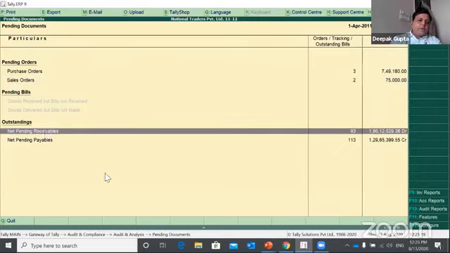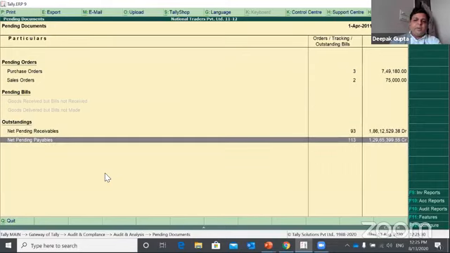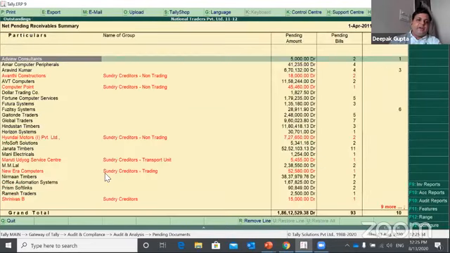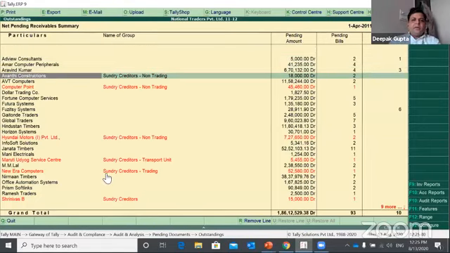Then it will also show me the entire outstanding. So net pending receivable, which is the count of invoices and the amount pertaining to those invoices, and net pending payable against the invoices and number of values. If I drill down this receivable, it will help me identify those accounts in the list which are on the opposite side. So there might be cases of advances in the case of creditors, or in the case of debtors in payable, vice versa.